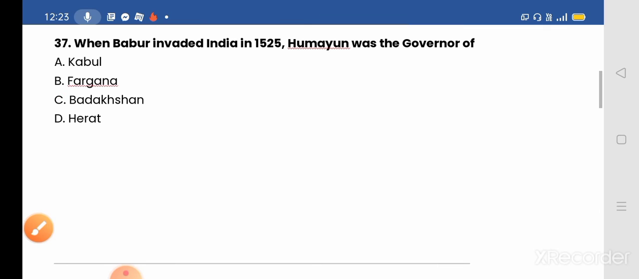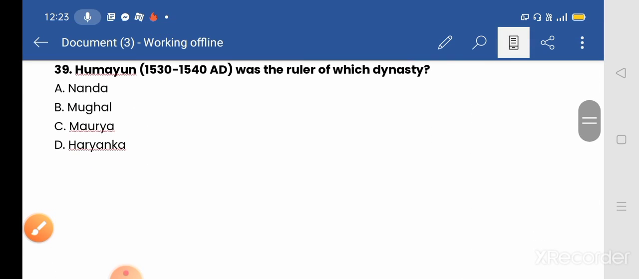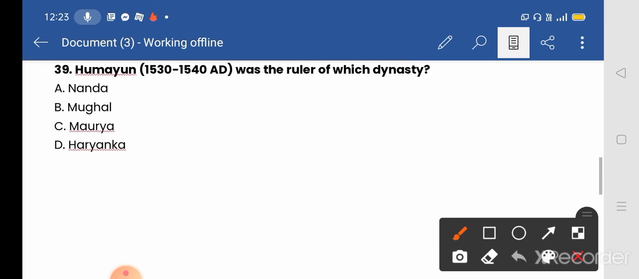Next we move to our next question, 39. Humayun was the ruler of which dynasty? Options given: A. Nanda, B. Mughal, C. Maurya, and D. Harshanka. We all know that Nasiruddin Muhammad, known as Humayun, was the second emperor of the Mughal dynasty, who ruled over the territory in what is now Afghanistan, Pakistan, northern India, and Bangladesh from 1530 to 1540, and again from 1555 to 1556. So the correct answer will be B, Mughal.